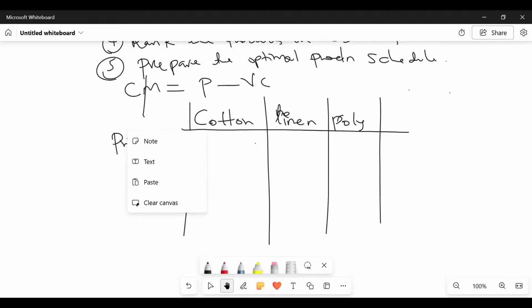I suppose somebody may have written the prices down. None wrote it down. The first one, I'm being told, the cotton is 1600. How about the price for linen?